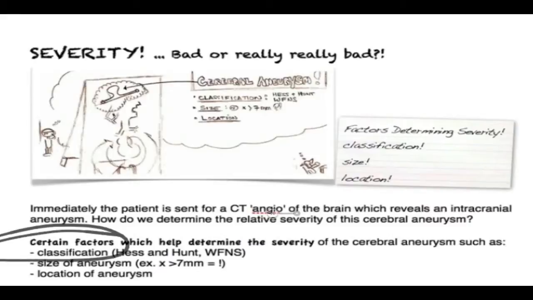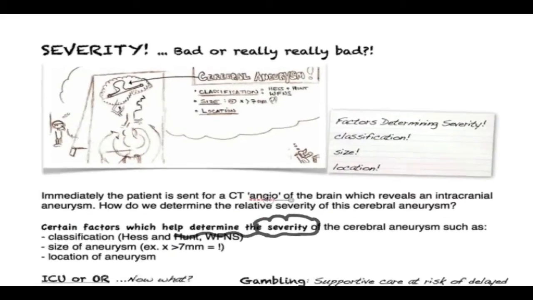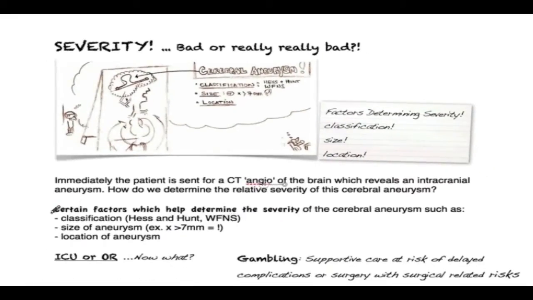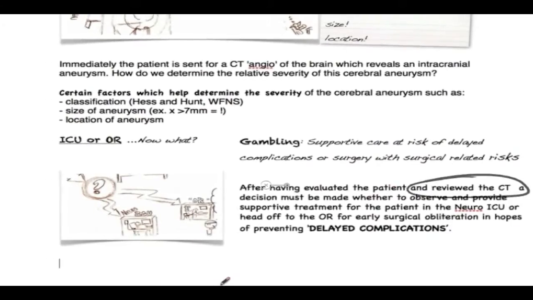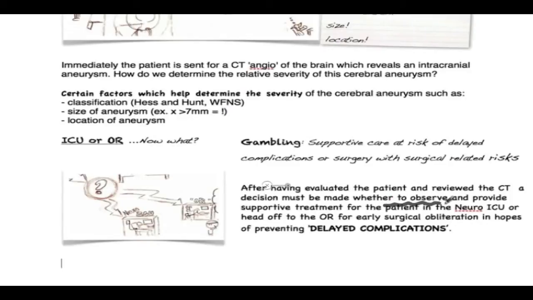Certain factors which help determine the severity of the patient's cerebral aneurysm include the classification, such as Hunt and Hess, the size of the aneurysm, as well as the location of the aneurysm. After having evaluated the patient and reviewed the CT, a decision must be made whether to observe and provide supportive treatment for the patient in the neuro ICU, or head off to the operating room for early surgical obliteration.